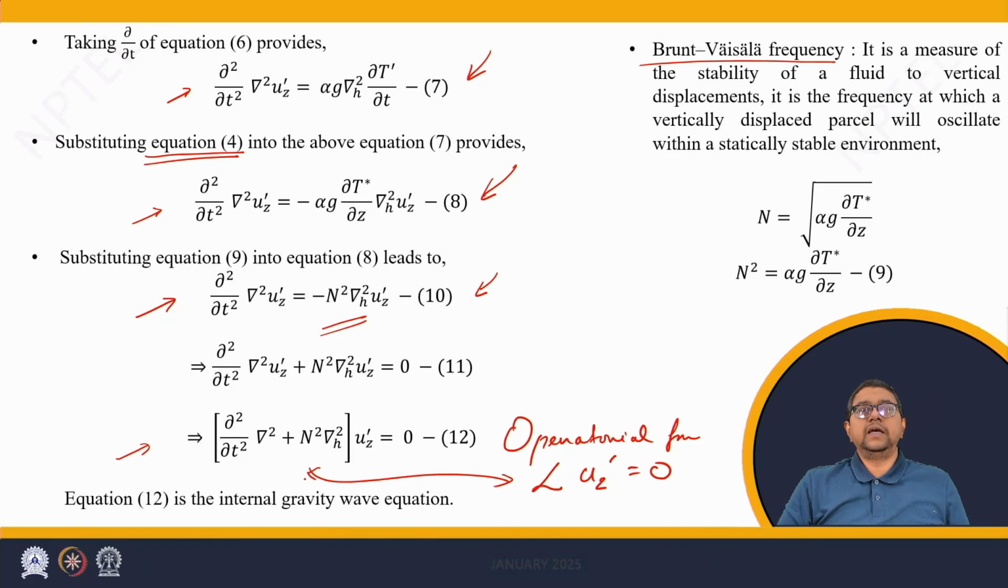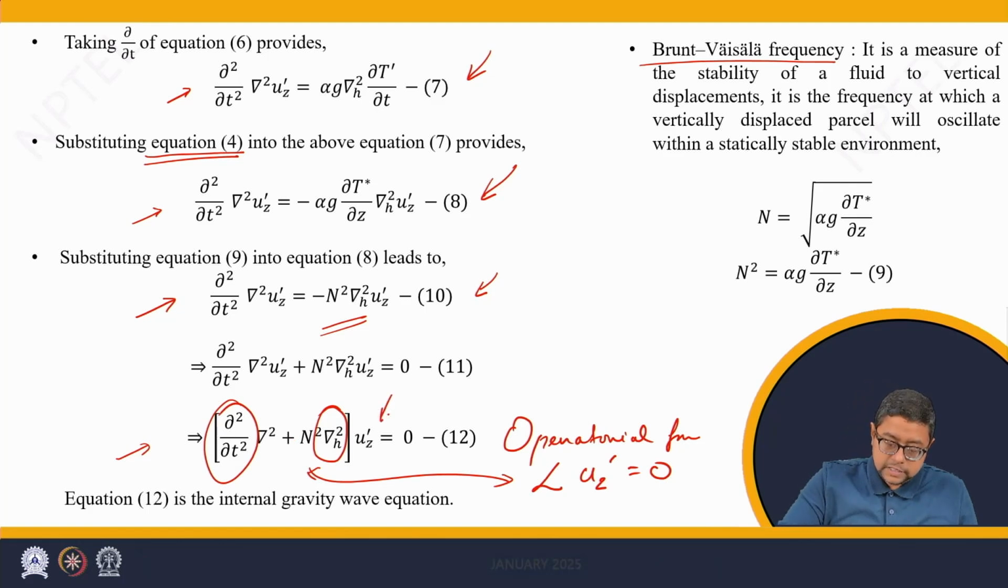The operator L is del by del t square Laplacian plus n square horizontal Laplacian of uz prime equals 0. Note that this is a wave equation. It has the components of wave equation such as the time derivative and the spatial derivatives as two terms for the velocity. This is the final form of the internal gravity wave equation.